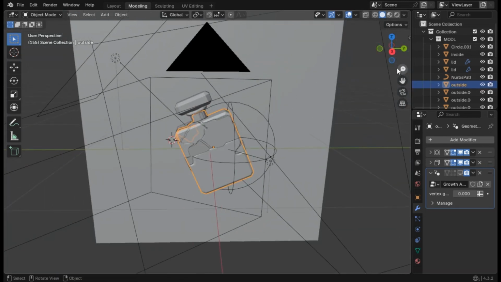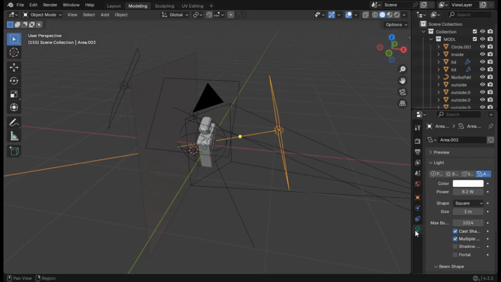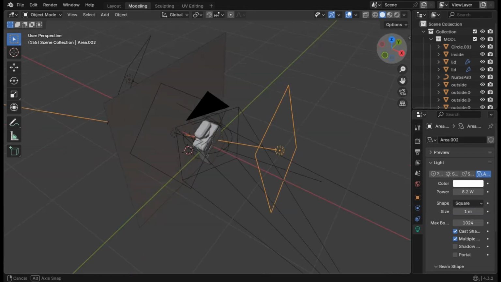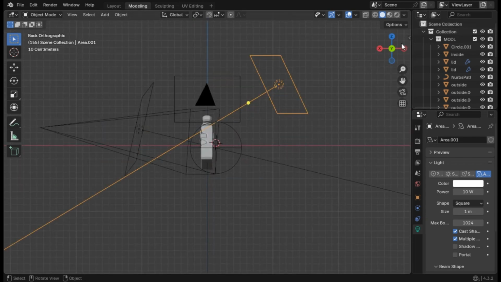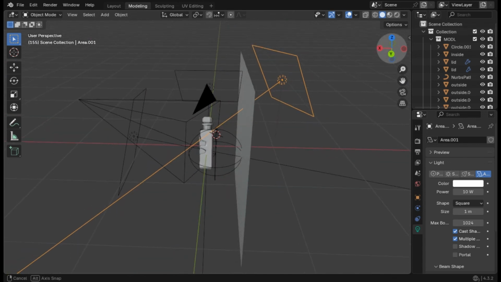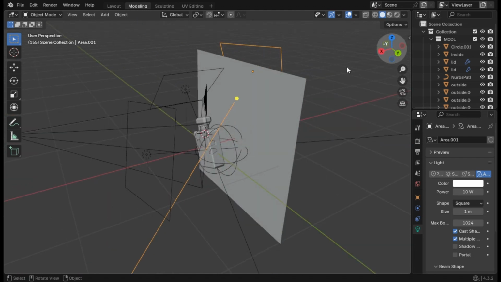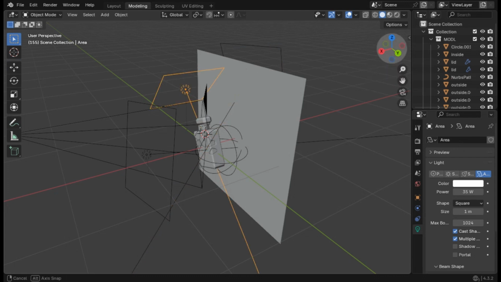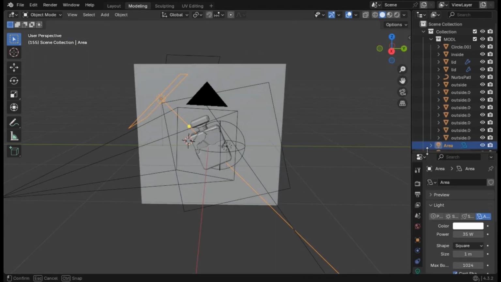For the light, I have a really basic setup. This light over here has an 8.2 strength. I also did this one in the back that will only go through the plane, which, by the way, has some light transmission in the shader, so that we can have some lighting effect from the back as well, like some gradient. And there is also this light on the top which has 35 strength. Okay, so this was the basic setup.